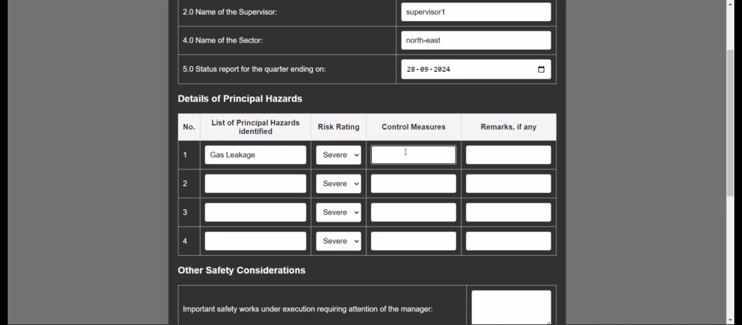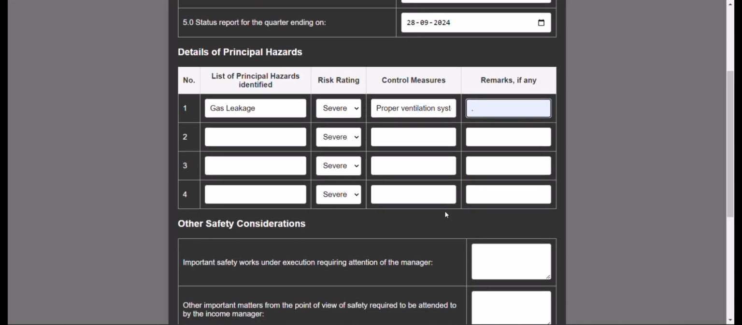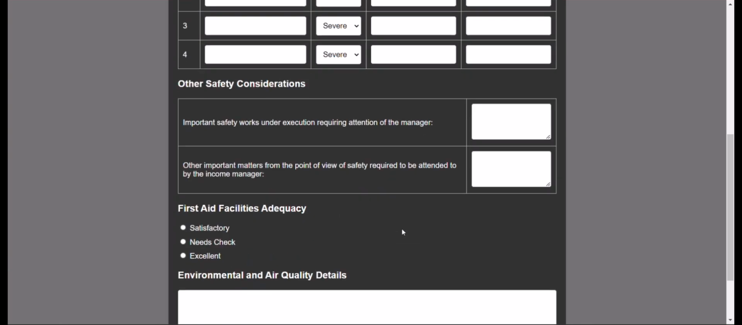He can also mention the control measures for that particular hazard. Let us give proper ventilation system for this one. And he can also add remarks if required. He also has a section for other safety considerations, which he can fill if necessary. And then he also has a list to tell the supervisor about the first aid facilities available. There are three options: satisfactory, needs check, and excellent. So let us just choose excellent.